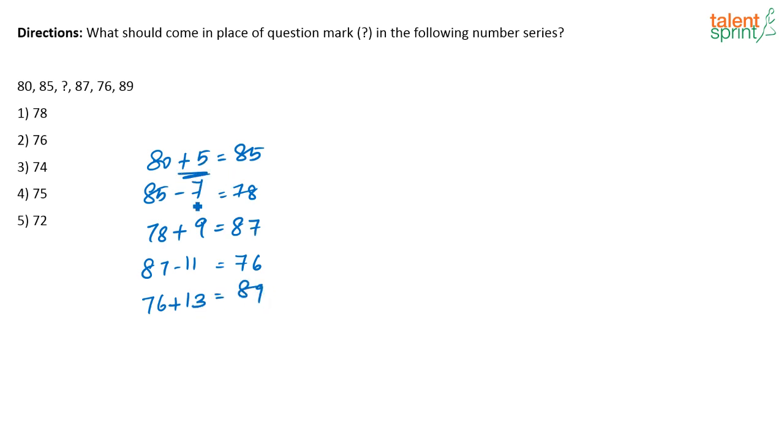So basically plus 5, minus 7, plus 9, minus 11, plus 13. Next will be minus 15 and so on. Alternating, plus minus plus minus, and you are taking numbers 5, 7, 9, 11, 13, 15 and so on. So the correct answer here will be option 1, 78.